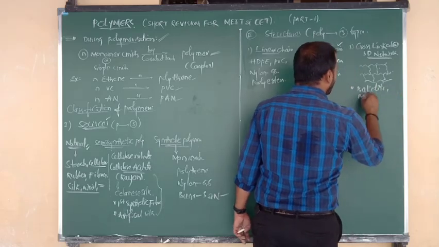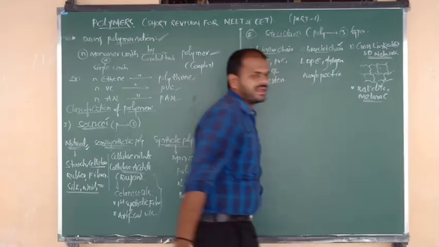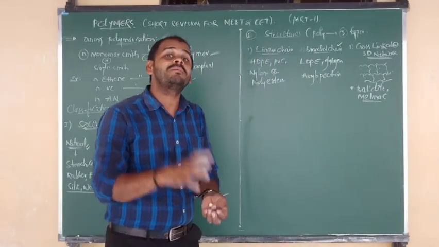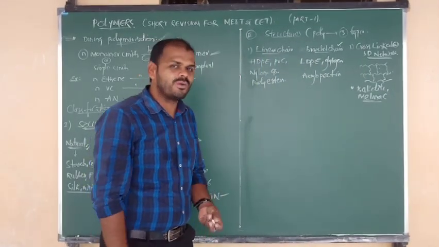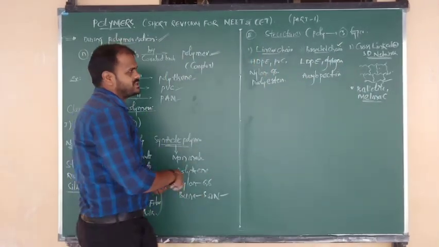And one more example I am going to consider here. This is Melmac. Bakelite and Melmac, that is melamine formaldehyde resin. Okay? Good. So these are the examples and their respective structures.